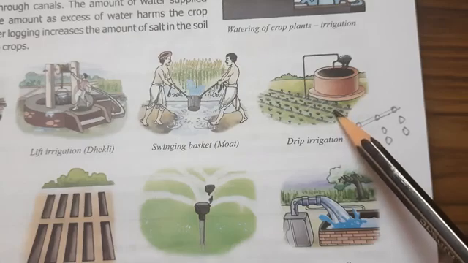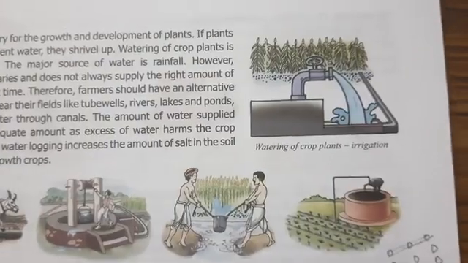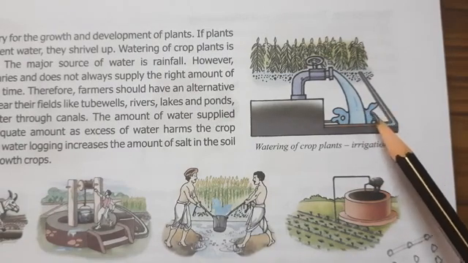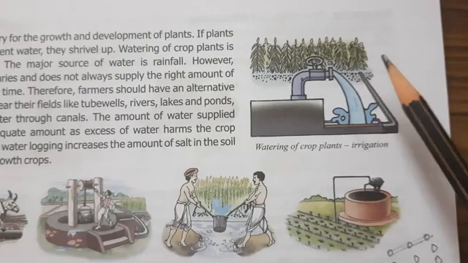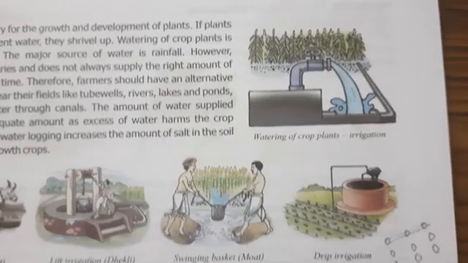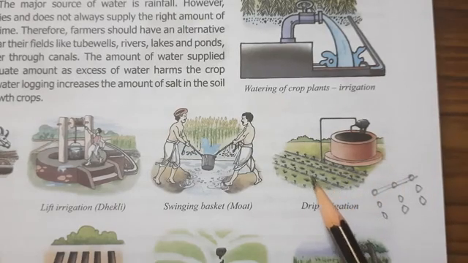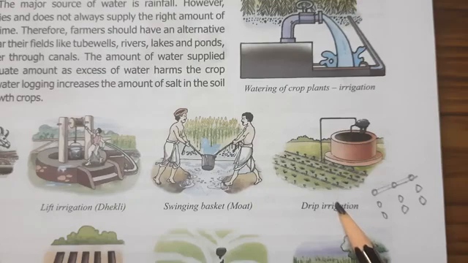It saves a lot of water. When you are just putting the water like this, you can see so much wastage of water is taking place. Even though the water is coming and then it is passed on from the pipe, wastage of water takes place. But in drip irrigation, there is no wastage of water. Since there are holes at regular intervals, the water goes to the crops drop by drop. That is why it is called drip irrigation.